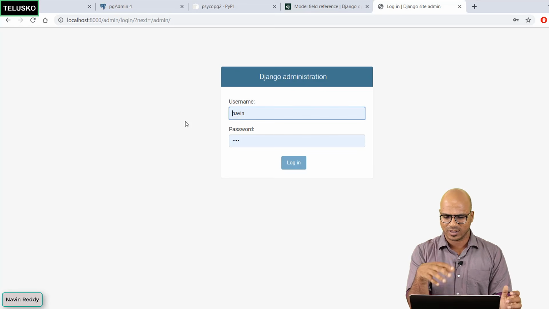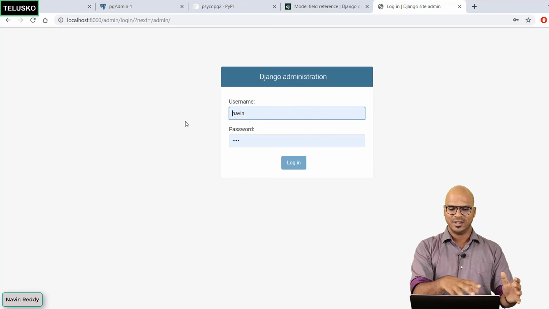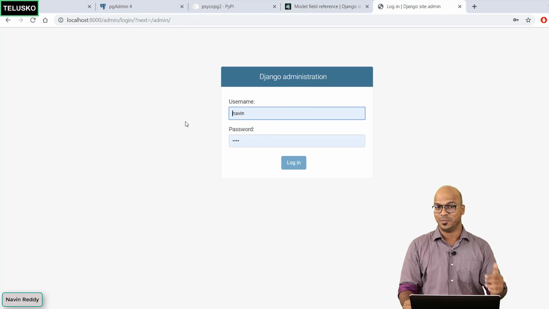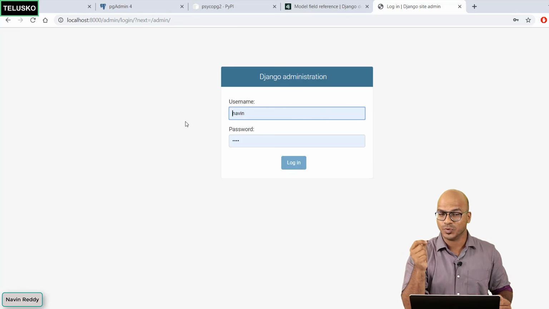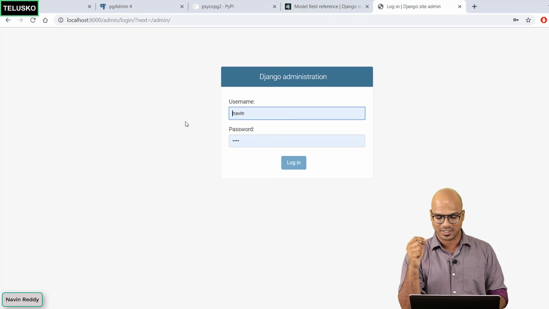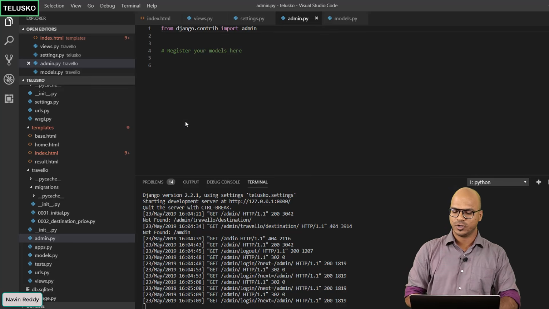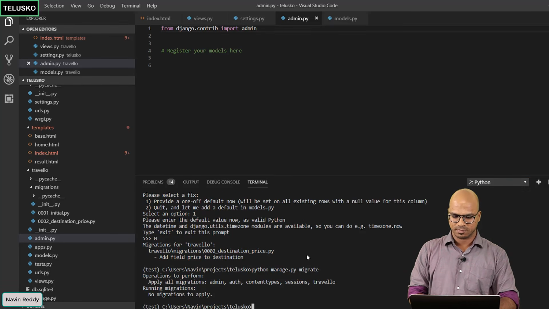Now, since I'm working on this laptop with the same Django framework, with the same browser, that's why it is able to pick the name. But for you, it will not pick that, so it will be blank for you. So we need to create a super user. How do we do that? For that, we need to go back to Visual Studio Code or VS Code, and here, let's create a super user. But how?